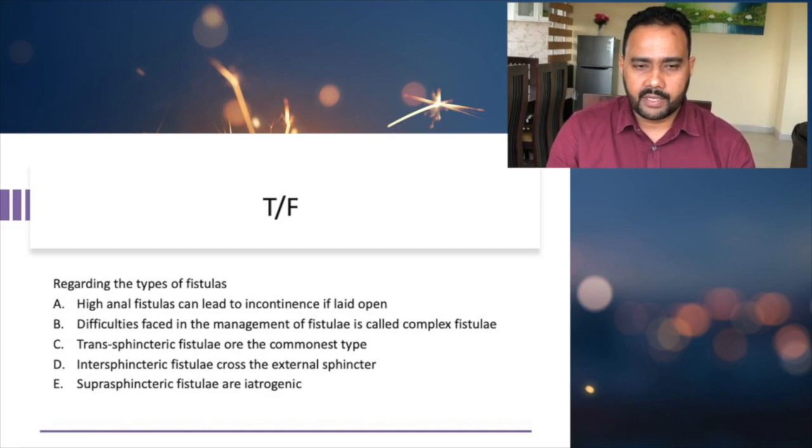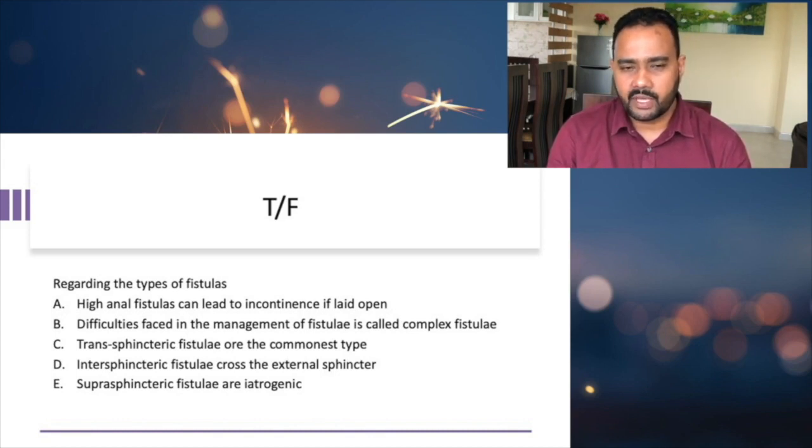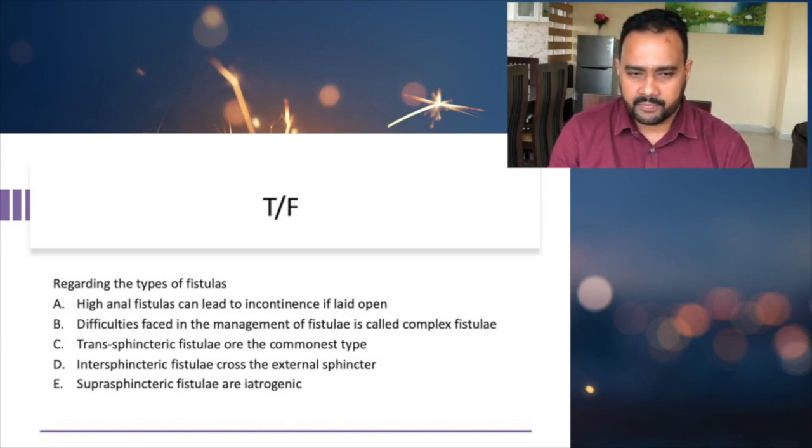True or false again, regarding the types of fistulas. High anal fistulas can lead to incontinence if laid open. That is what we discussed, it's a high anal fistula, so that is true. Difficulties faced in the management of fistula is called complex fistula. Yes, that is again true. Transsphincteric fistulas are the commonest type. No, we have discussed it's the intersphincteric fistula that is the commonest type, so that is false.